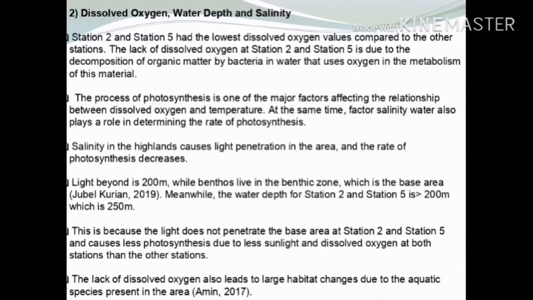Station 2 and Station 5 had the lowest dissolved oxygen values compared to other stations. The lack of dissolved oxygen at Station 2 and Station 5 is due to the decomposition of organic matter by bacteria in water that use oxygen in the metabolism of these materials.